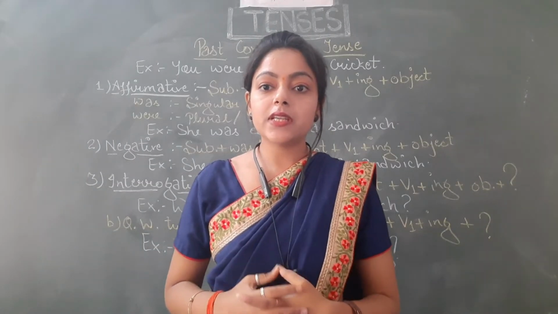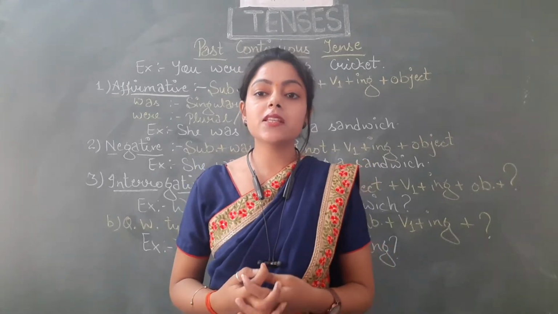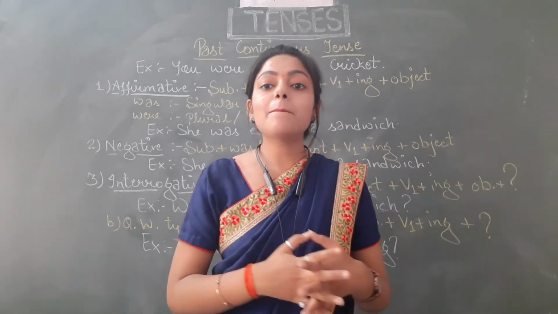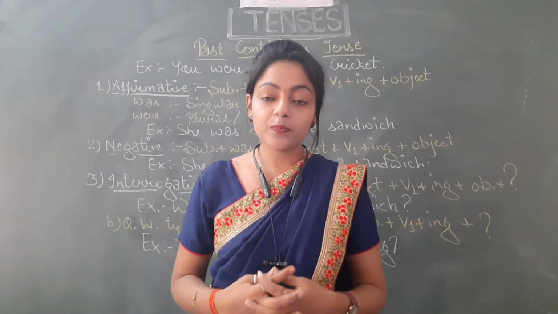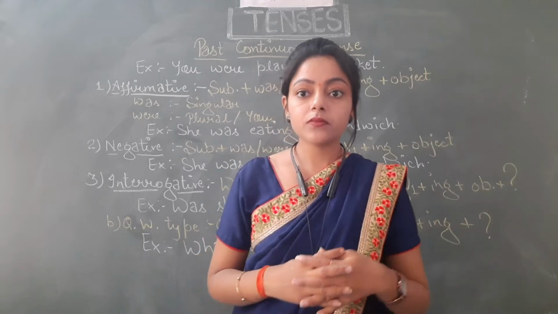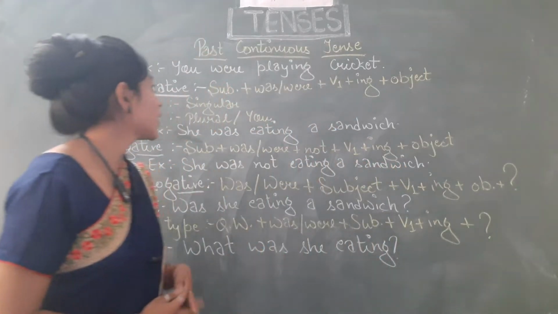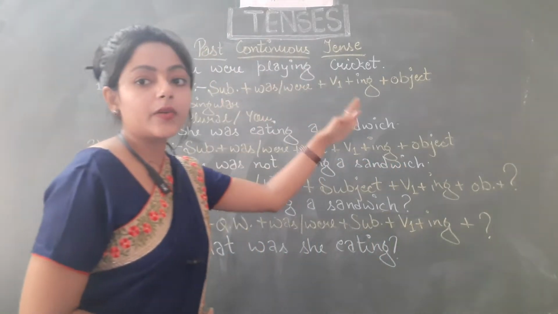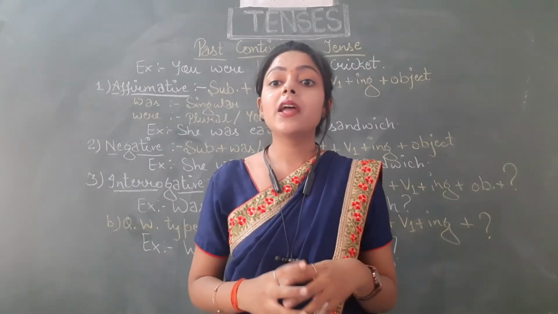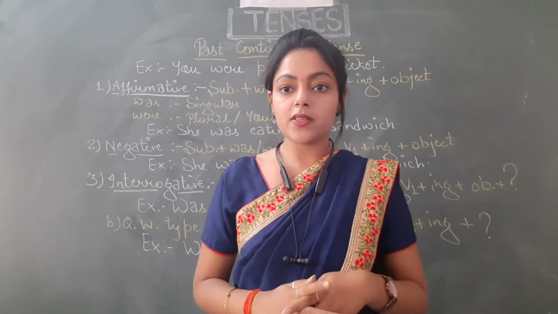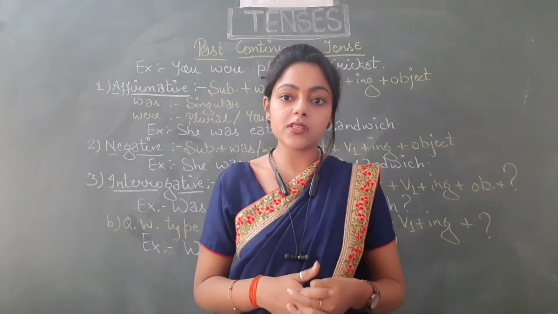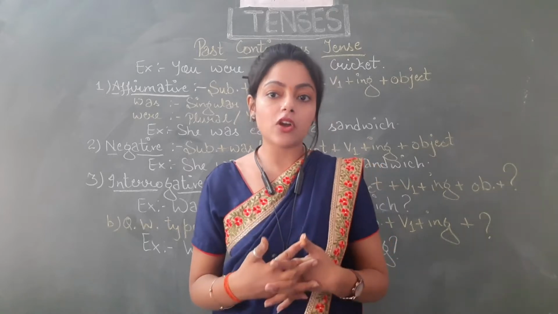Past continuous tense. Students, this tense is used when we have to talk about something that was in the middle of happening in the past, an action that was in progress in the past. For example, you were playing cricket. This was an action that was happening in the past and it was in progress in the past. So I hope you have understood when we have to use past continuous tense. Now let's start with the structure.